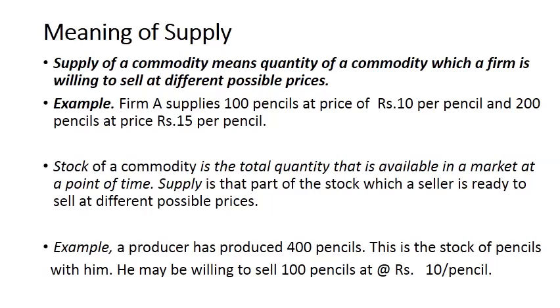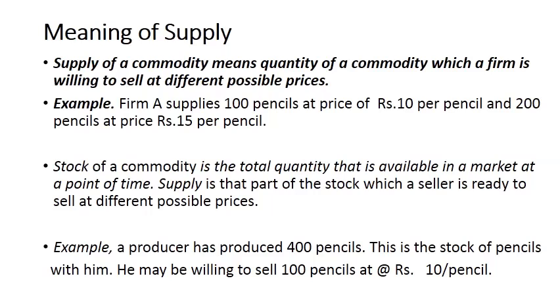What do you mean by supply? Supply of a commodity refers to the quantity of a commodity which a producer is willing to sell at different possible prices. So with the change in price, supply also changes. When a producer produces goods and services and those goods and services are offered for sale in the market at different prices, the quantity supplied will be different at different prices. So let us have an example.